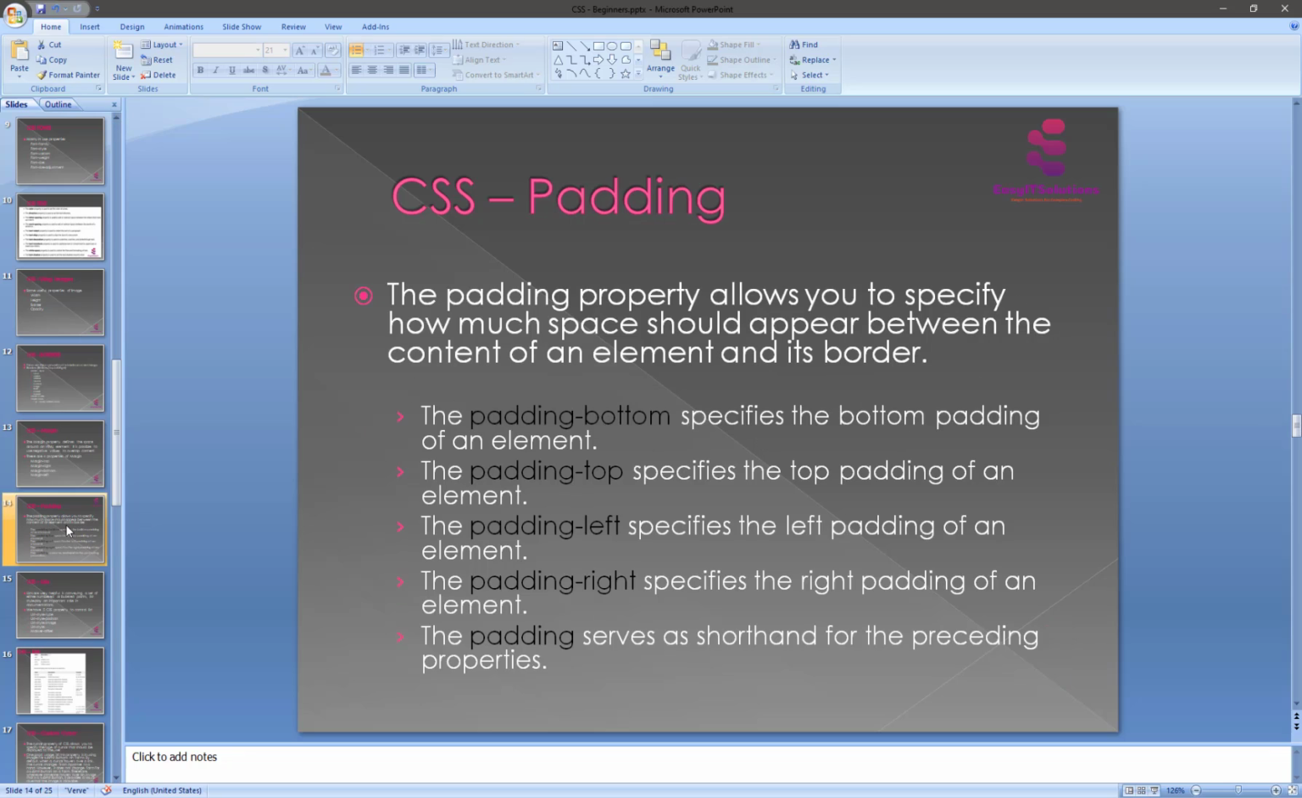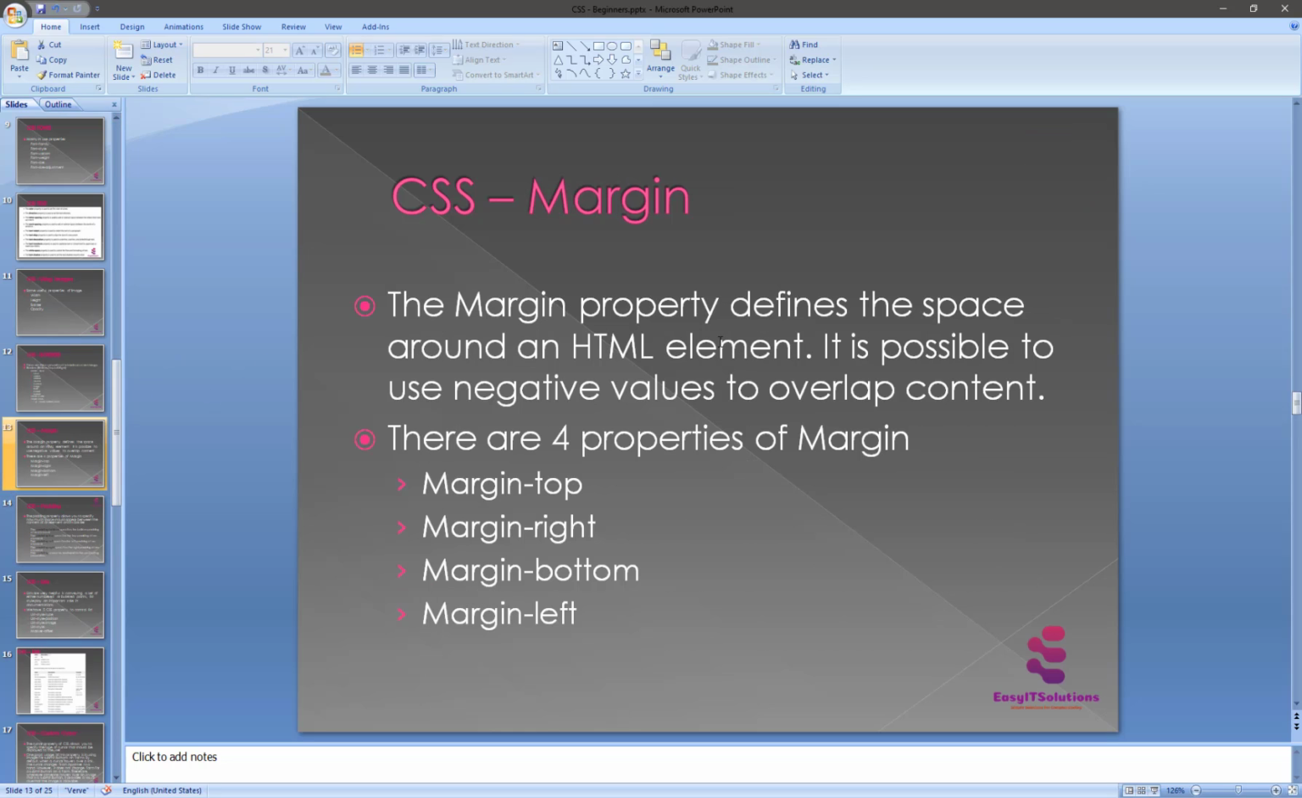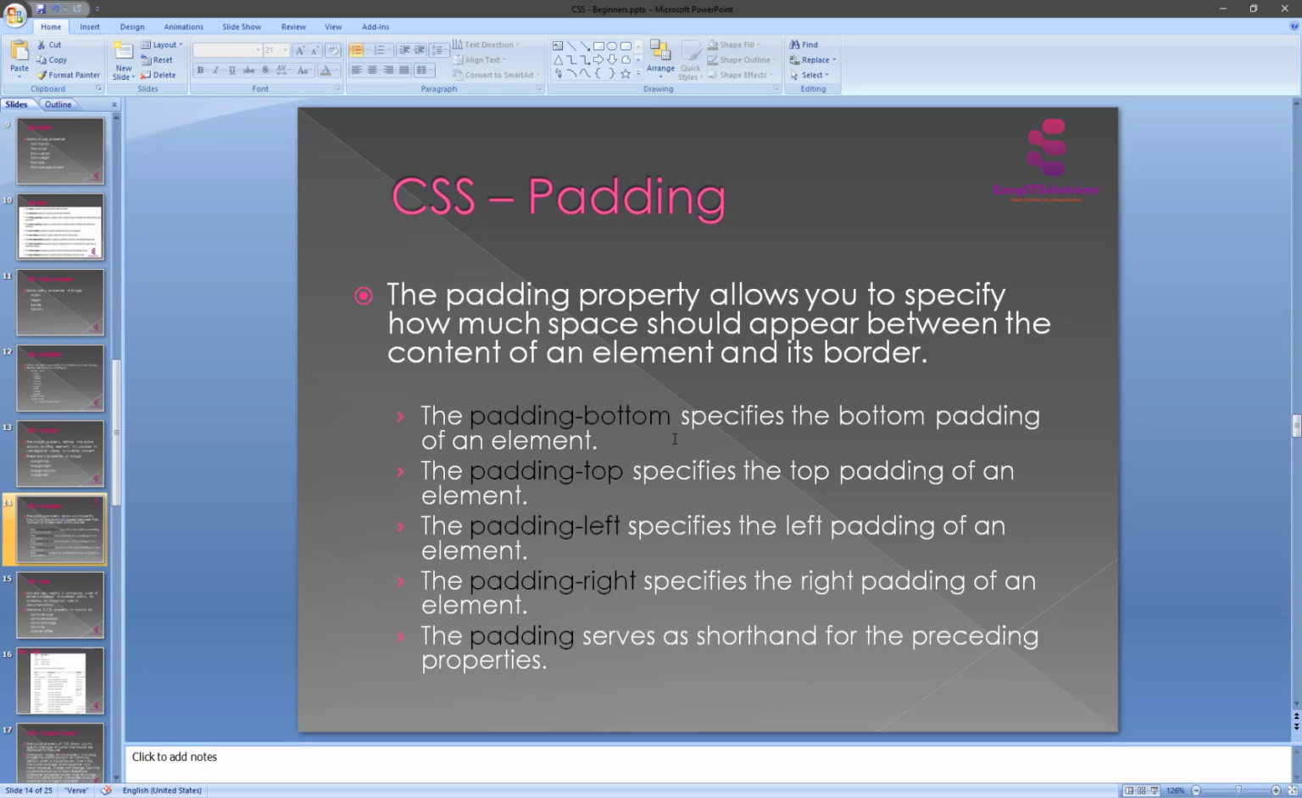The next topic is paddings. It is also really very important, the CSS paddings. The padding properties allow you to specify how much space should appear between the content of an element and its border. So here are two different things: the margin property defines spaces around the HTML element, but the padding property specifies how much space should appear between the content of an element and its border. Padding is really very important.